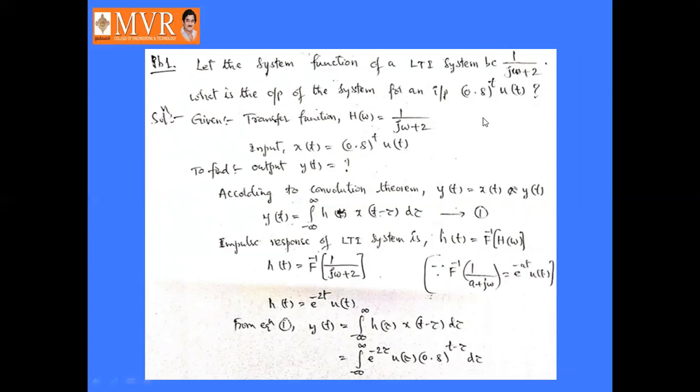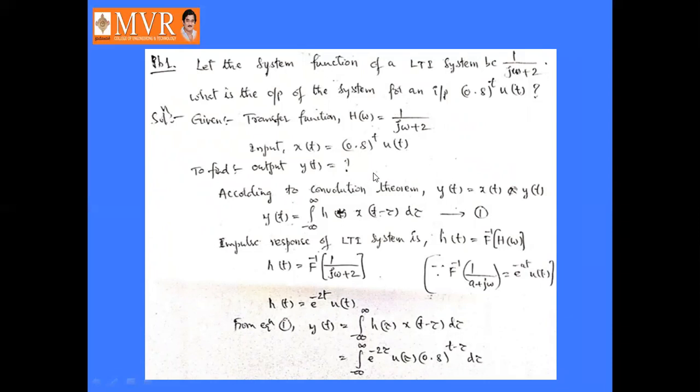So this is the input signal, and the system function of the linear system is 1 by j omega plus 2, and we have to find out the output signal, right? So given the transfer function H of omega equal to 1 by j omega plus 2, with the input x of t equal to 0.8 to the power t into u of t, we have to find out the output signal y of t.